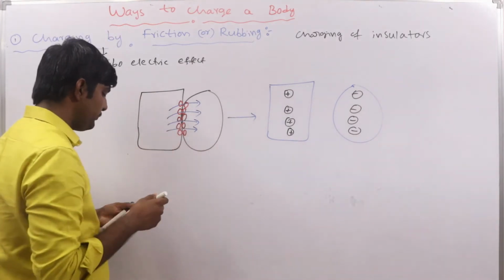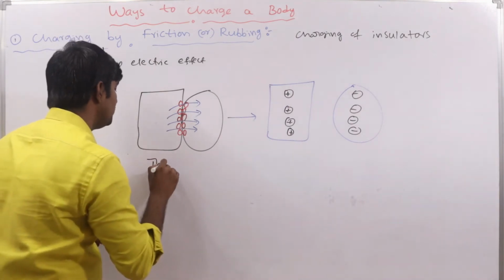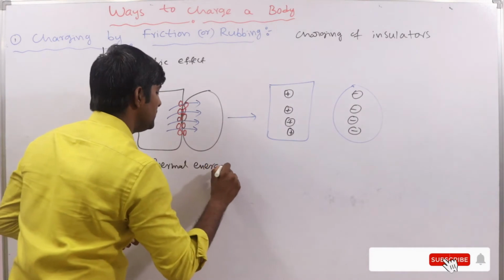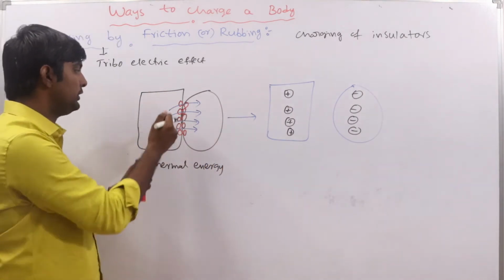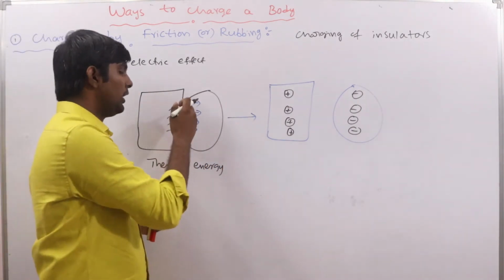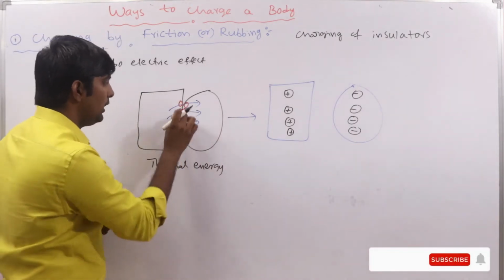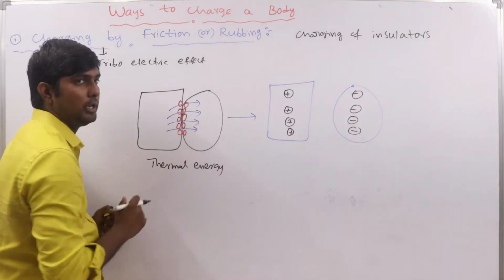When we rub these bodies, some thermal energy is produced, because we are doing mechanical work. Kinetic energy is converted into thermal energy.